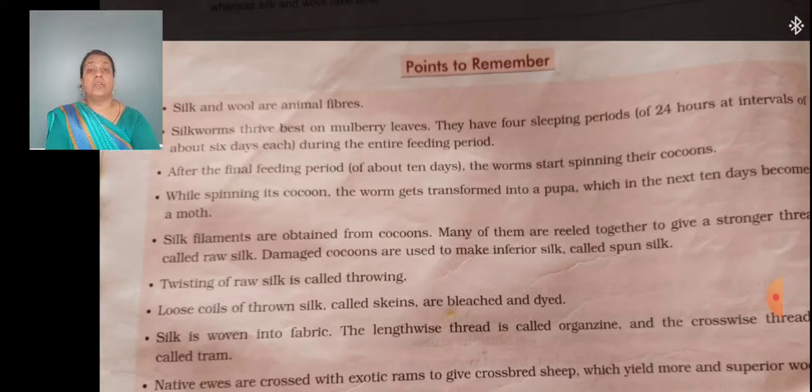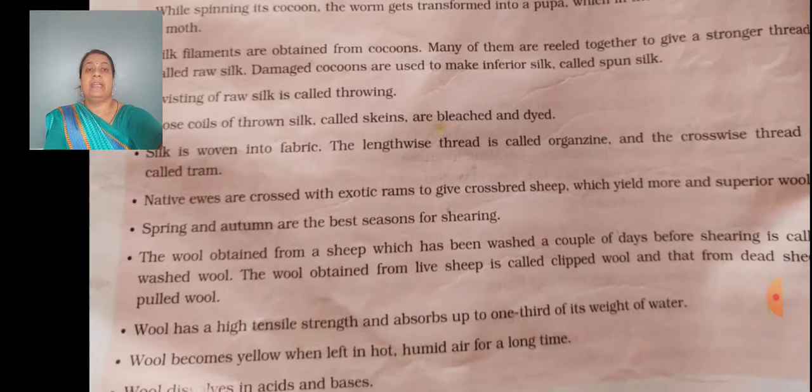Now next is wool. The native ewe is crossed with the exotic ram to give crossbred sheep which yield more and superior wool. If we want to increase the quantity and quality of wool, we have to cross the breeds, that is, one exotic breed and one native breed. Then we get a superior quality of wool.